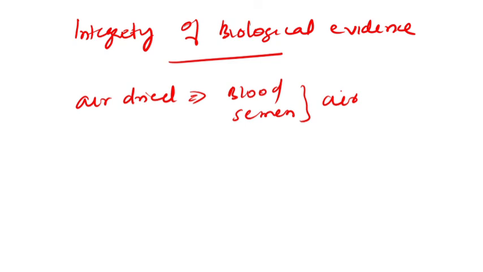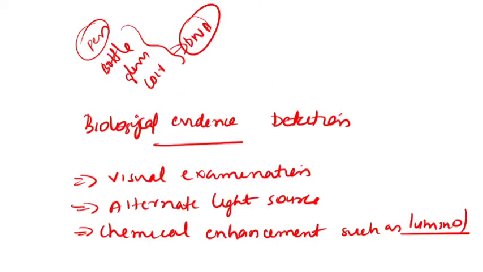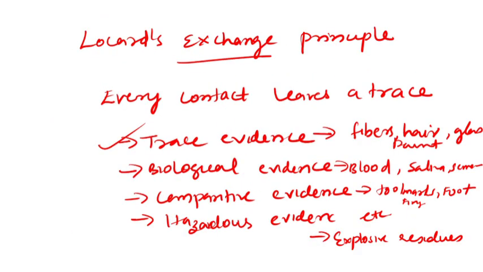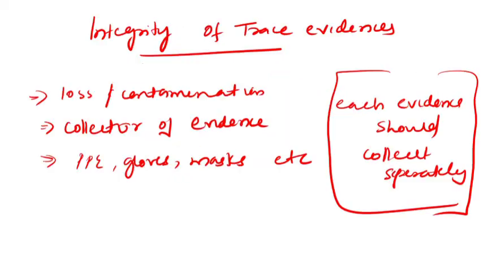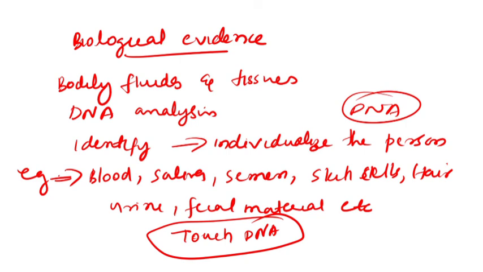In the next class we will discuss other types of evidences, hazardous evidence, and impression. I hope you understood about trace evidence. Trace evidence is a type of evidence which is in a small quantity but is measurable. And biological evidence means body fluids and any tissues can form biological evidence. In the next class we'll continue. I hope you understood till here. If you have any doubts you can ask, and I'm winding up here. Thank you.